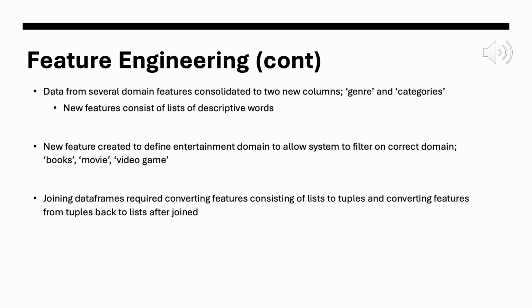We also created a new feature that actually captured the domain, and because we were using different data sets, there was nothing that actually said that this is a book or this is a movie or this is a video game, so we added a feature that captured that, which would allow the recommender system to go to the section of the database to look for titles that met the user's interests.